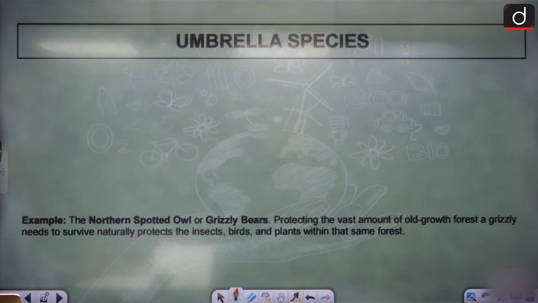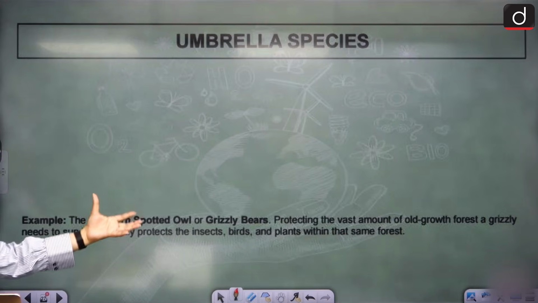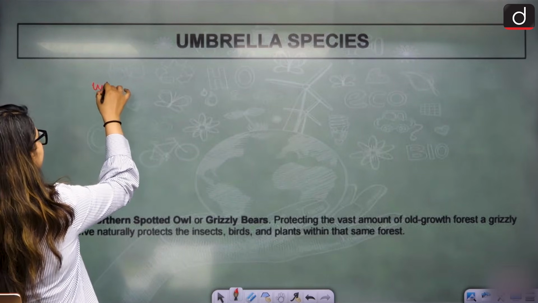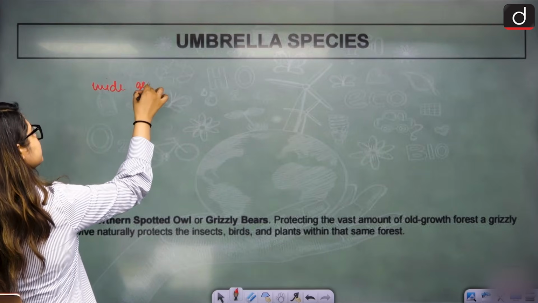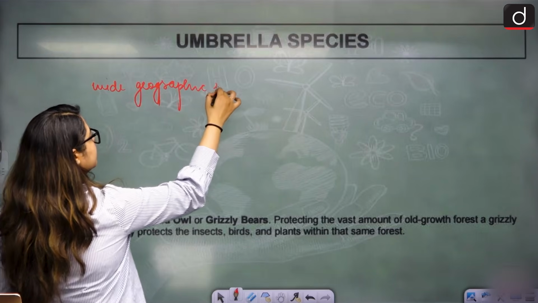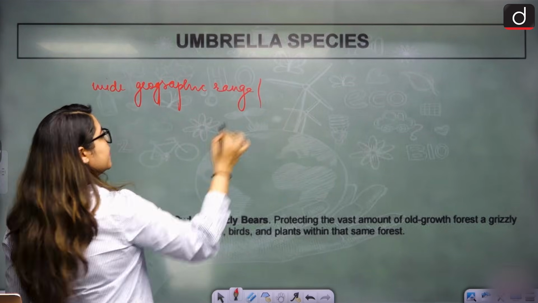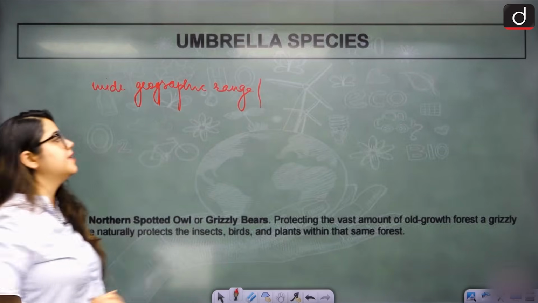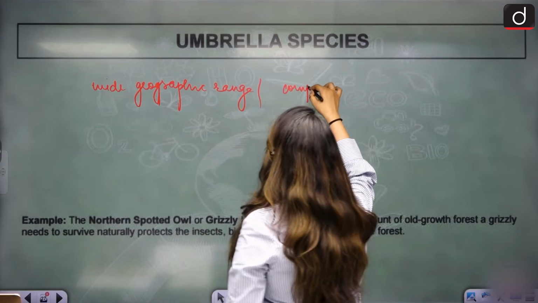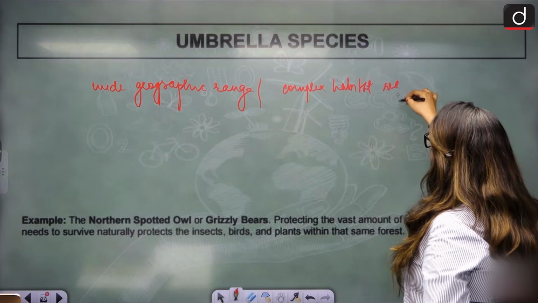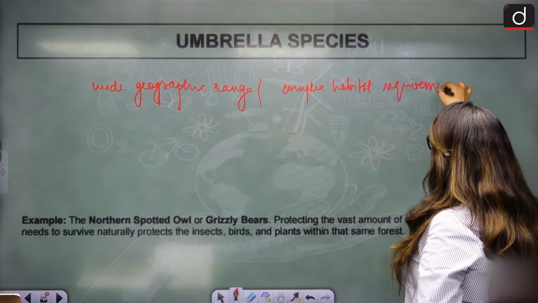Umbrella species have a very wide geographic range, right? How so? If somebody has a wide geographic range, that means they can be sustainable anywhere. They can be put down anywhere. Along with this, they have very complex habitat requirements. Why complex habitat requirements? Because that is their requirement, simple.